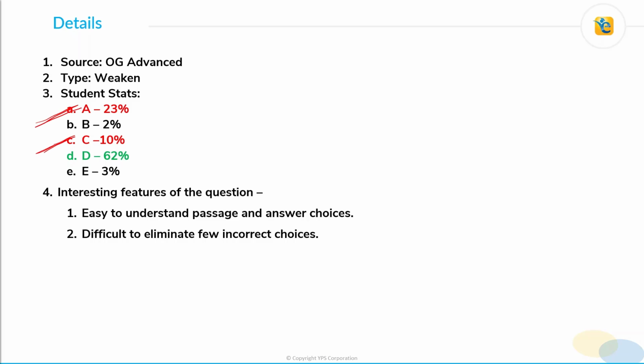As you can see, 23% students marked answer choice A, and that is because answer choice A is very similar to a correct weakener. So there is some similarity, but there are some important things that are missing, and some students who are not able to identify what is missing there, they end up marking choice A. Similarly, choice C is somehow related to your understanding of the passage. So let's start solving this question and see how we can eliminate these difficult to eliminate answer choices.